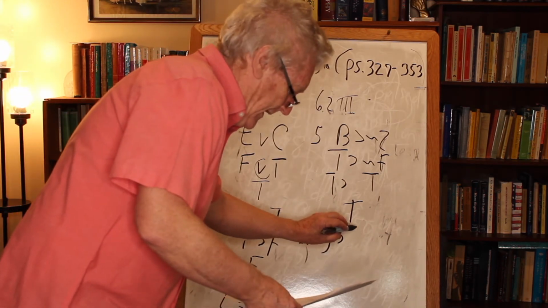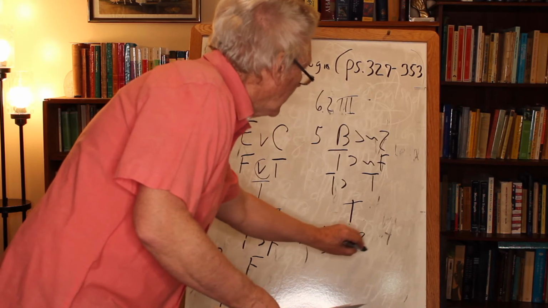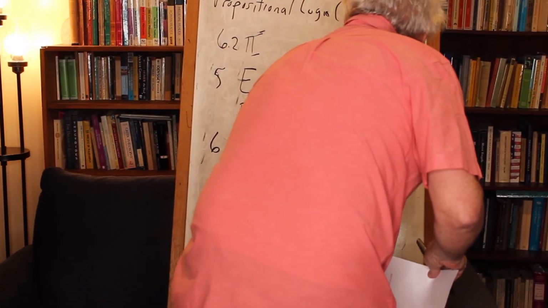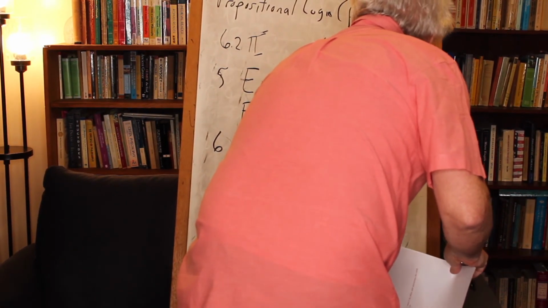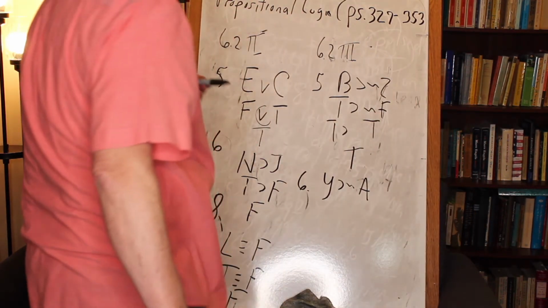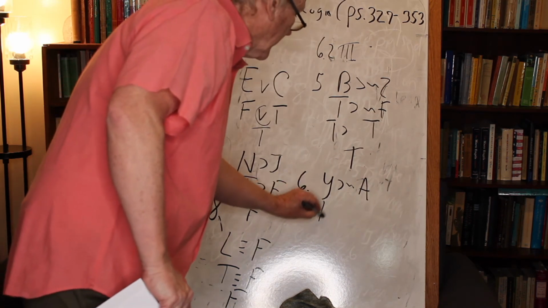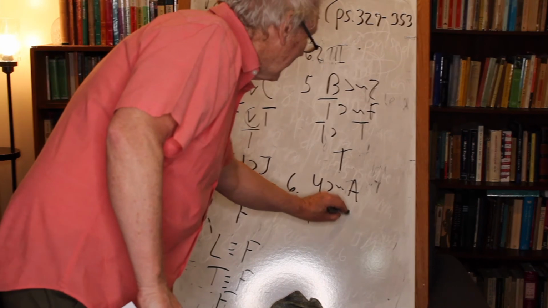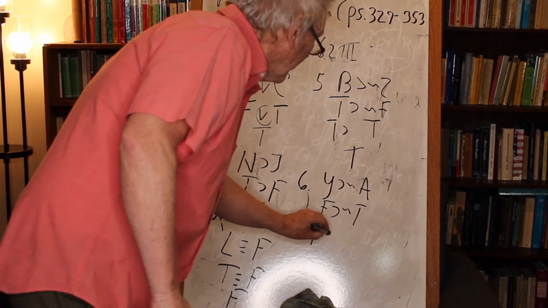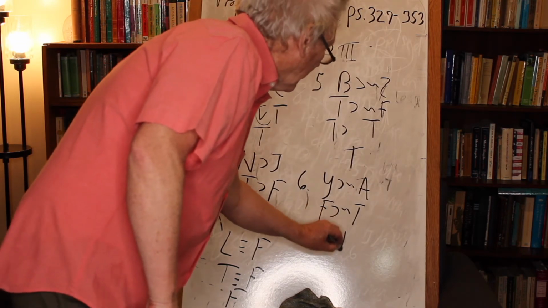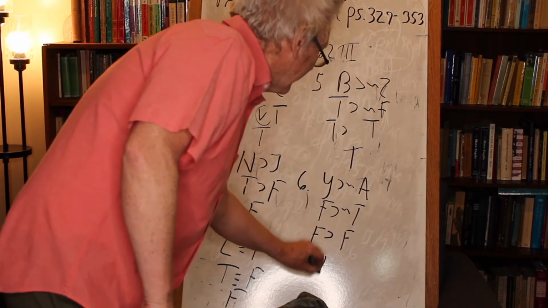Number 6 says Y implies not A. I know sometimes I do my horseshoes like a horseshoe, and other times like a sideways wedge, but Y implies not A. Okay, so Y, false in the antecedent. I know this is going to be true already. Okay, but false implies not true. False implies, because not and then A was true, false implies false. False implies false is true.